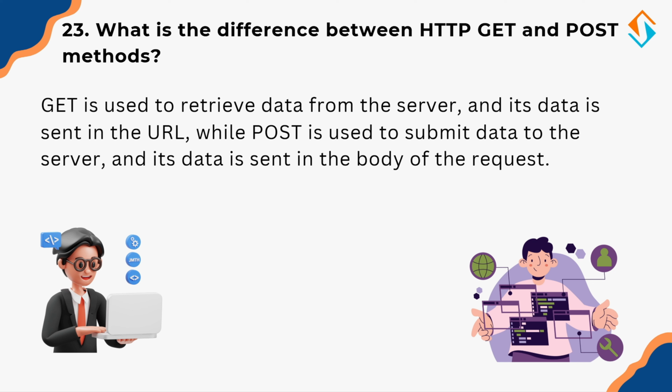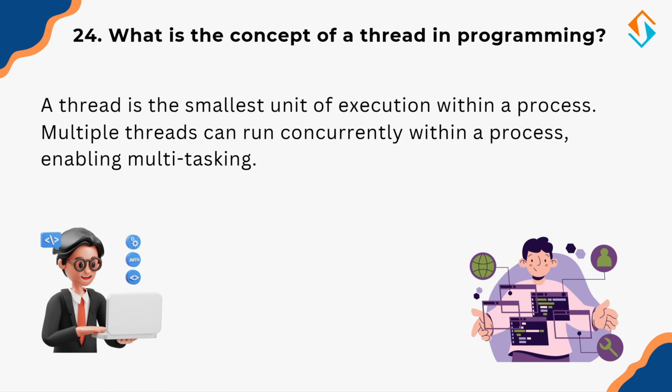Now let's move into the realm of multi-threading, an essential concept for improving performance in software applications. So, what is the concept of a thread in programming? A thread is the smallest unit of execution in a process. Multiple threads can run concurrently within a program, allowing tasks to be executed simultaneously rather than sequentially. For instance, when using a web browser, one thread might handle rendering a web page while another handles user interaction. Threads help in achieving multitasking, making applications faster and more efficient.